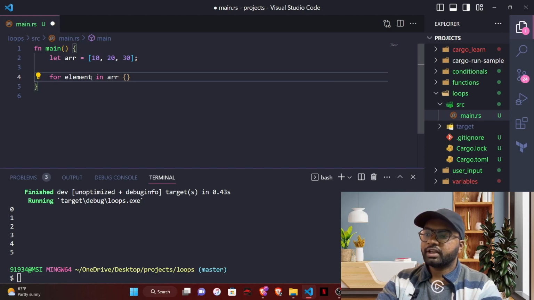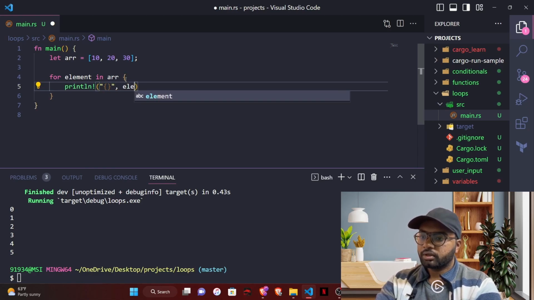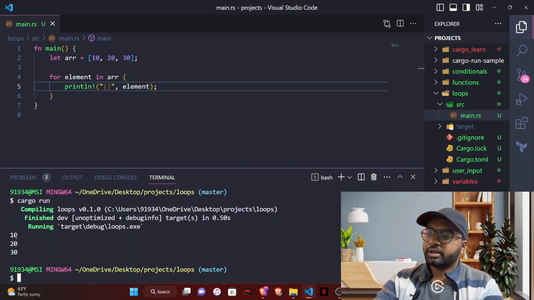We can give any name here for calling each element inside the arr. And let's just print this value, element. So if you save this and run this, it printed 10 20 30.